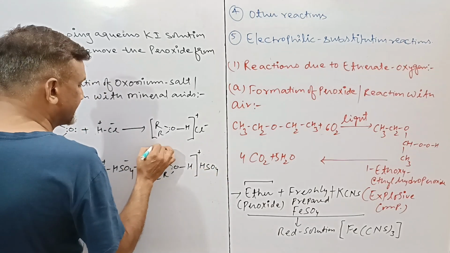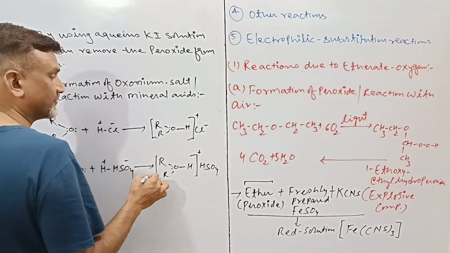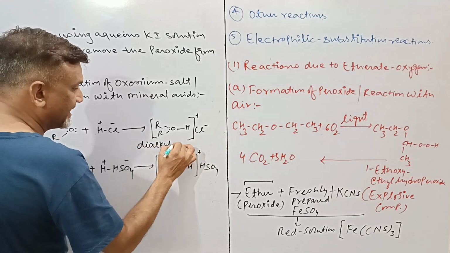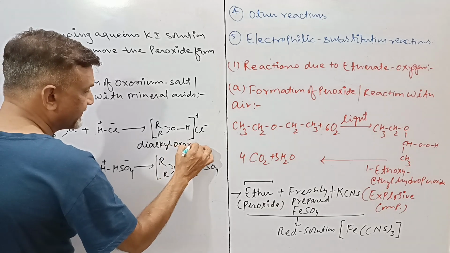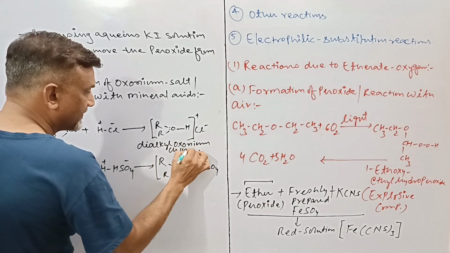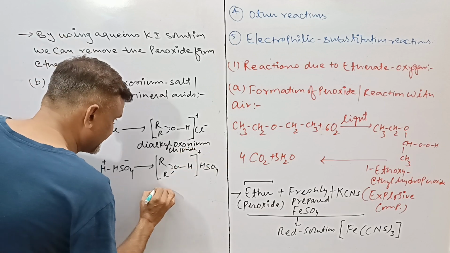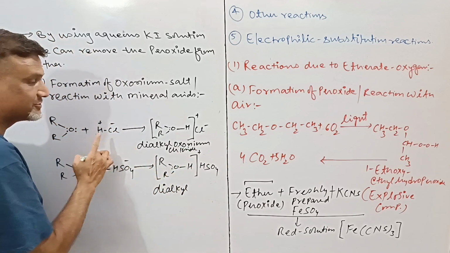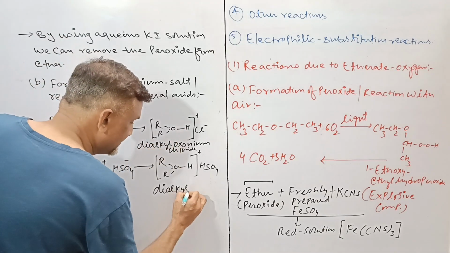You will say oxonium hydrochloride, dialkyl oxonium chloride, and here will be formation of dialkyl. You can take ethyl, diethyl also, similar to that kind of reaction.